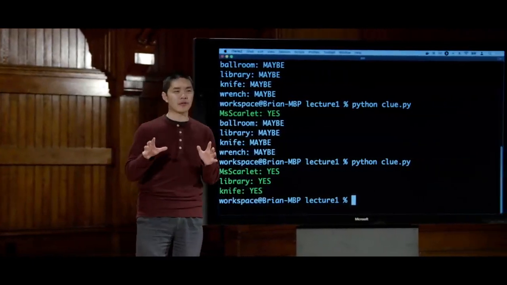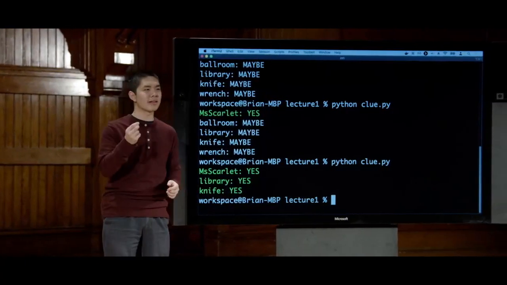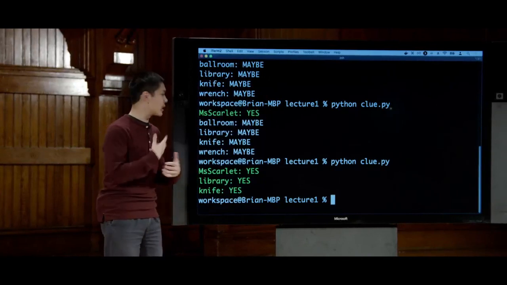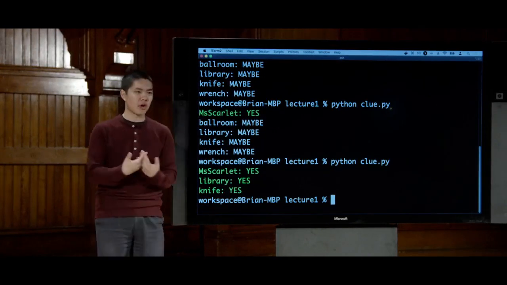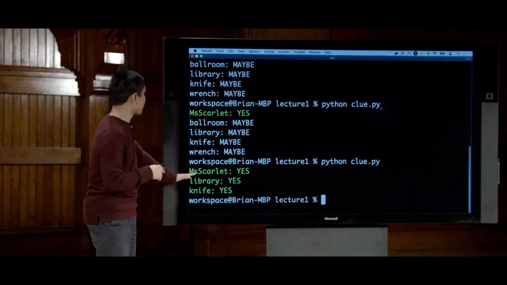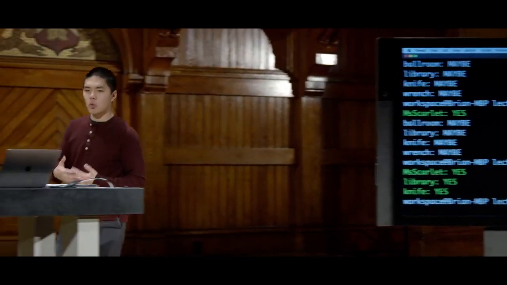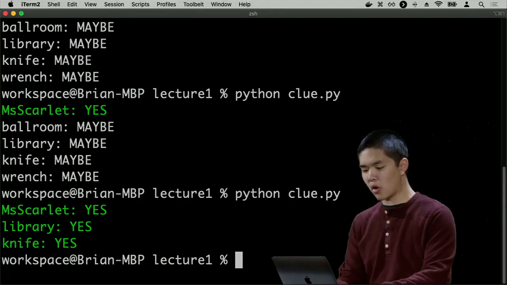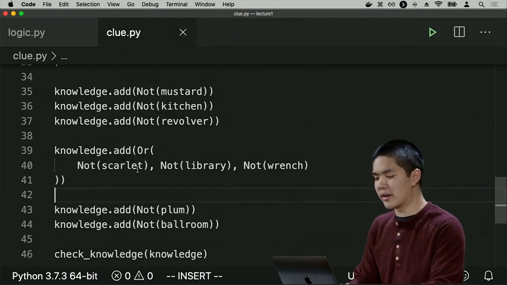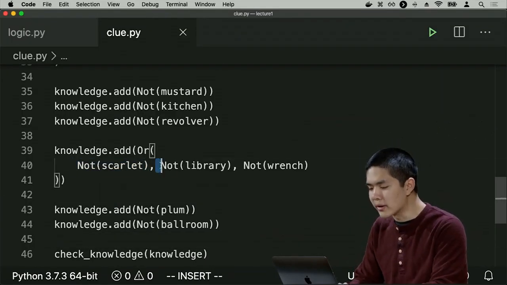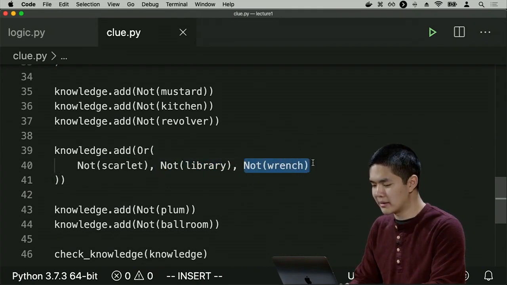And that might have been an inference that was a little bit trickier, something I wouldn't have realized immediately. But the AI, via this model checking algorithm, is able to draw that conclusion, that we know for sure that it must be Miss Scarlet in the library with the knife. And how did we know that? Well, we know it from this or clause up here, that we know that it's either not Scarlet, or it's not the library, or it's not the wrench.